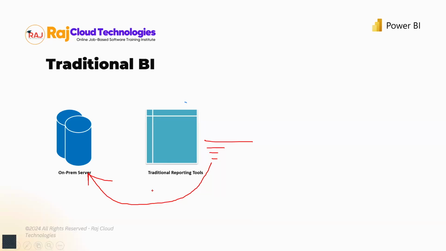Now let's talk about a very big database, a very big business. Let's talk about Amazon as a business. Yes. So let's say we are working for Amazon, and we are building the reports for them. What do you think? How many transactions are happening in a single day? There are millions and millions of transactions happening in a single day in Amazon, right? A lot of people are purchasing products on an everyday basis.